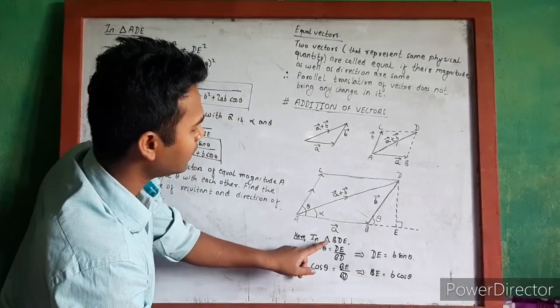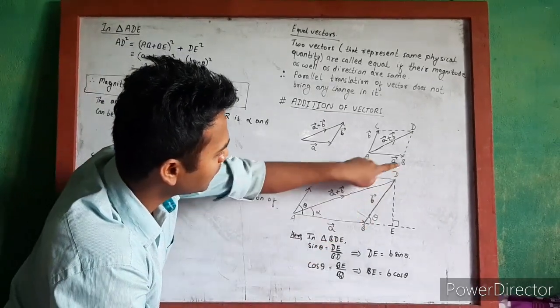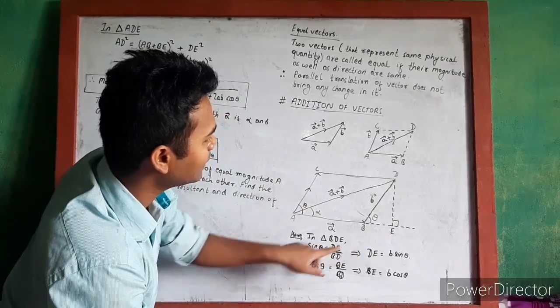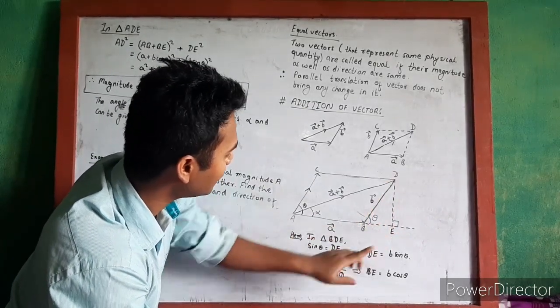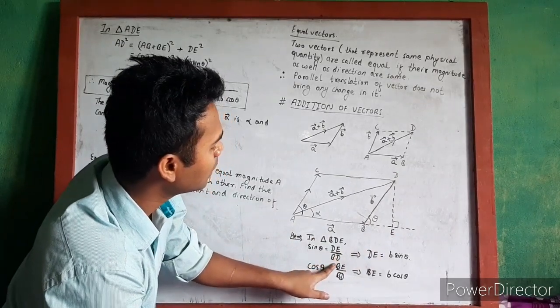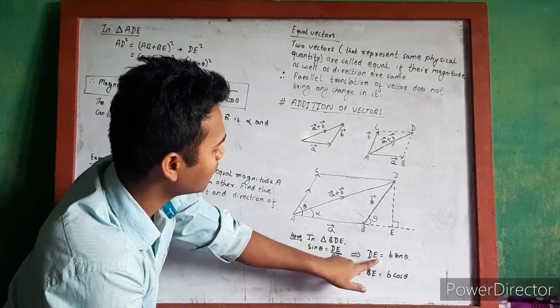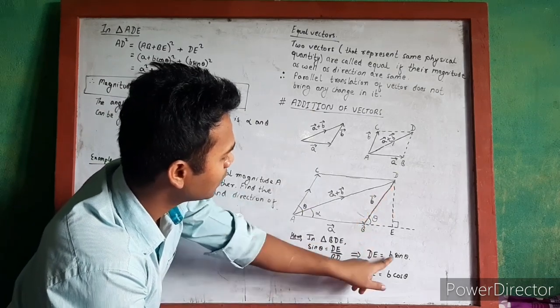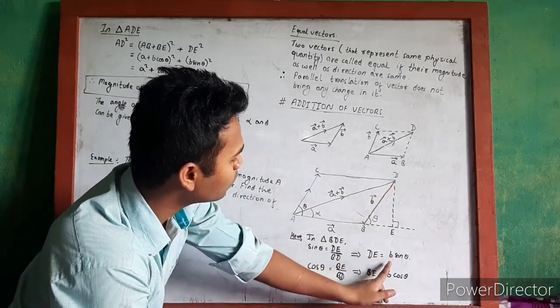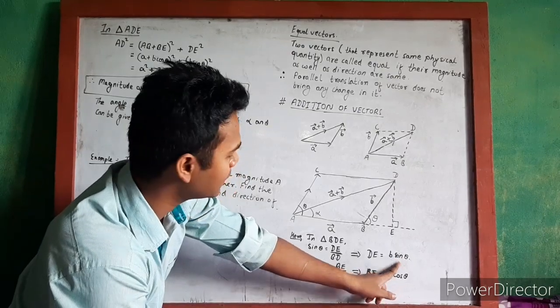Now in triangle BDE, sin theta is equal to perpendicular divided by hypotenuse, that is DE divided by BD. Therefore, since BD is B, DE is equal to B sin theta.